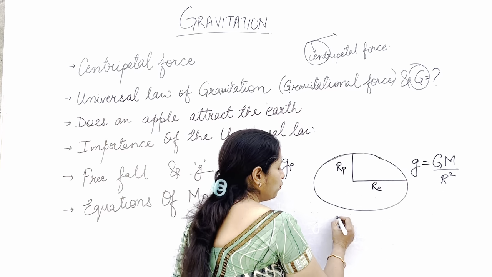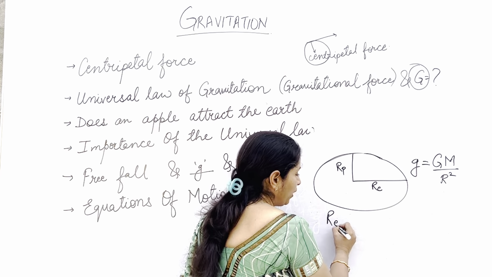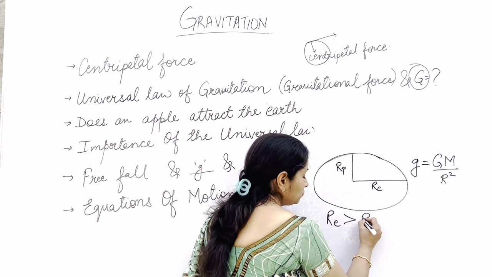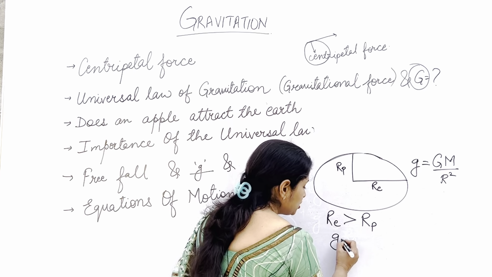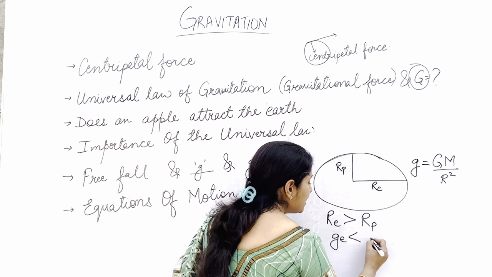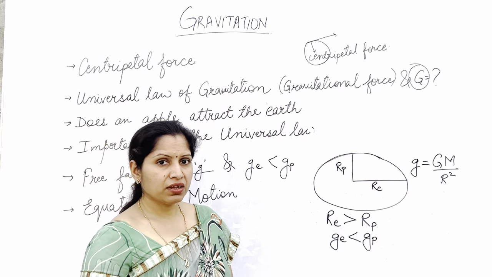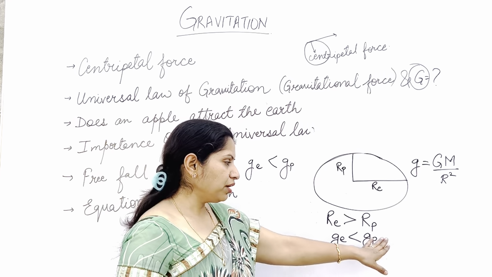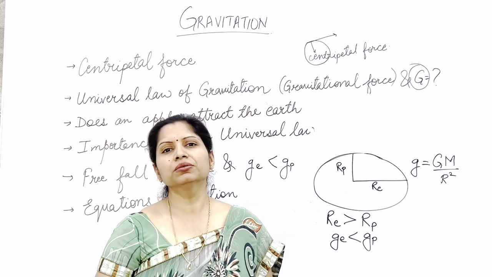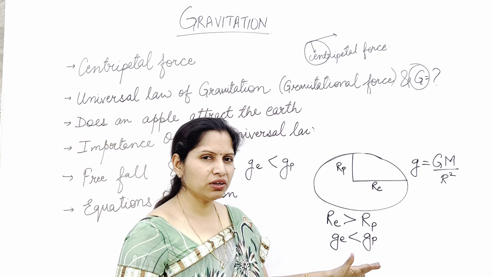So where will it be more? Since the radius of the earth at the equator is more than its radius at the poles, the value of small g at the equator will be less as compared to the value of small g at the poles. Fine everyone? I hope that is clear to you all.